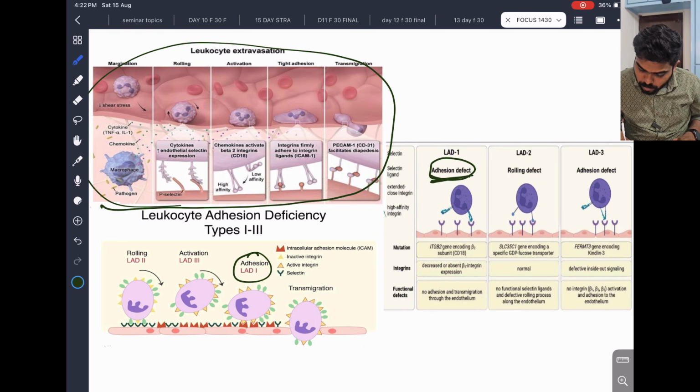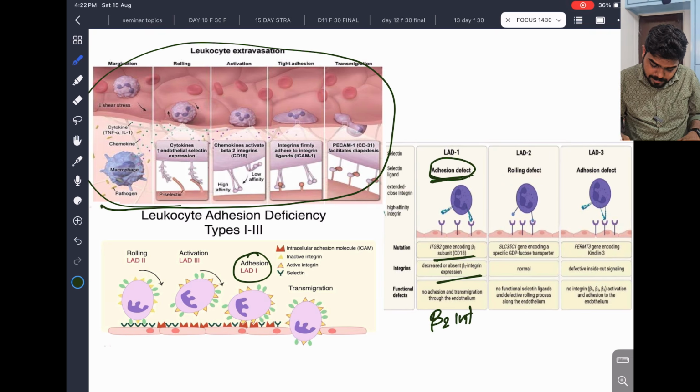Here the gene encoding the beta 2 subunit, so CD18 beta 2 integrin defect. Decreased or absent beta 2 integrin will cause no adhesion. So that is happening in LAD1 because of the beta 2 integrin adhesion defect. LAD2 is nothing but the rolling defect. LAD2 is second.